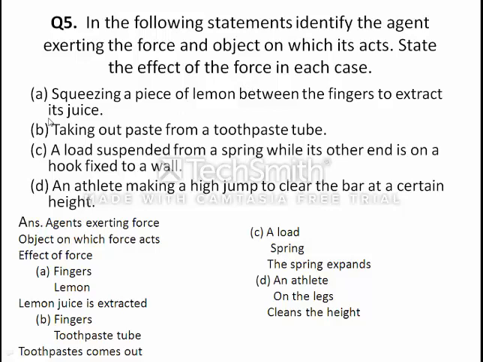And due to this, lemon juice is extracted. Second, taking out paste from a toothpaste tube. So with the help of finger only. So the agent exerting the force is finger. The object is the toothpaste tube. What is happening? Toothpaste comes out.